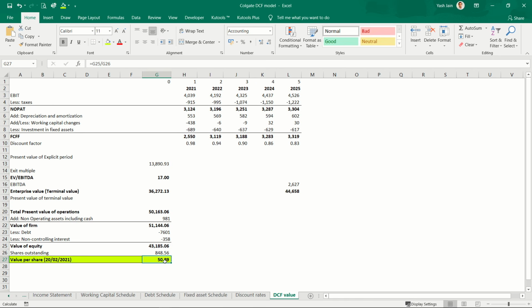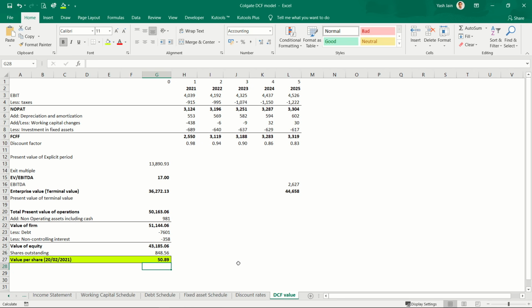Now I think this is the correct answer. As per our calculation, fair value is around $51, and currently it is trading around $77. So ideally we should not invest in this, right?